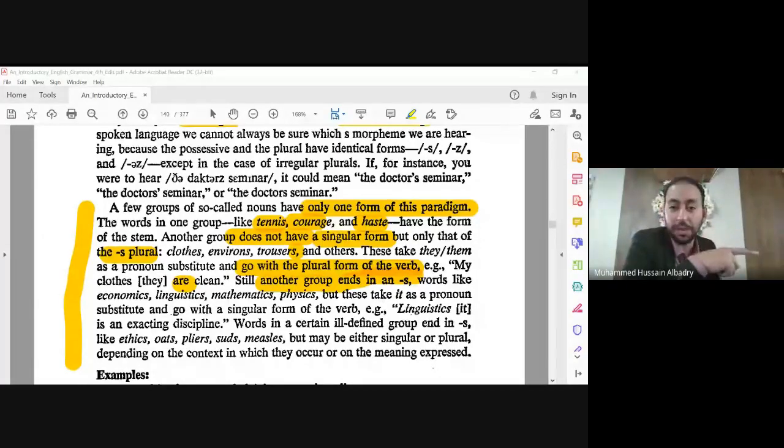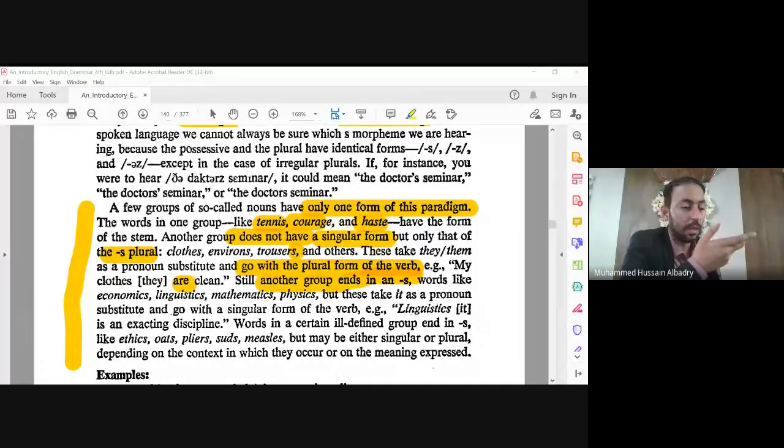We say "it studies." We put S here. It means singular. Linguistics is. Linguistics deals with. So we consider this group as singular. They end with S, but they are singular.